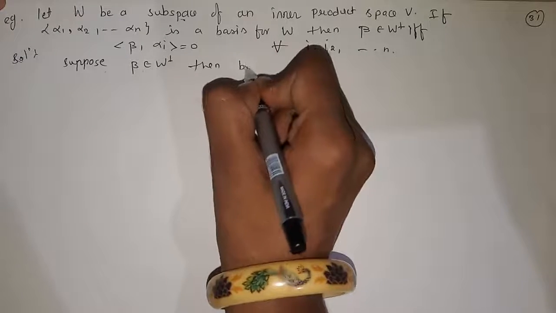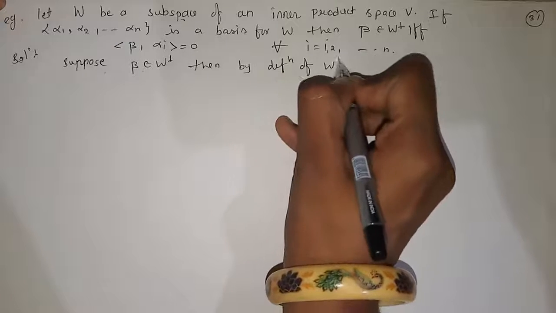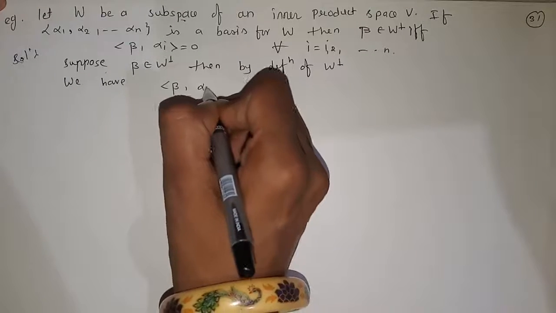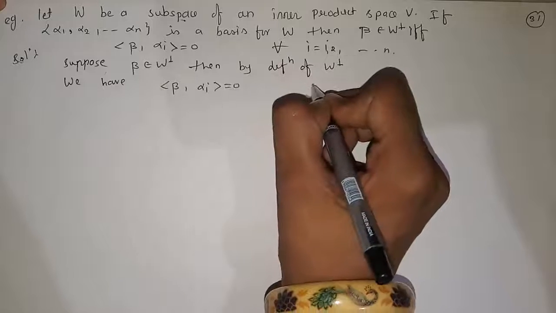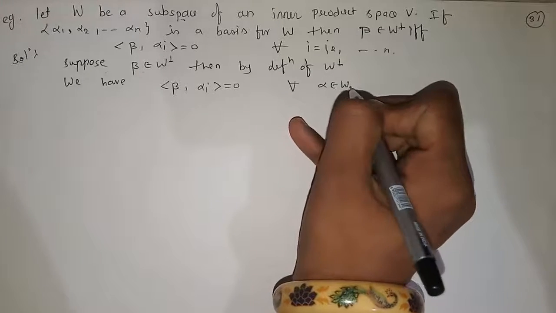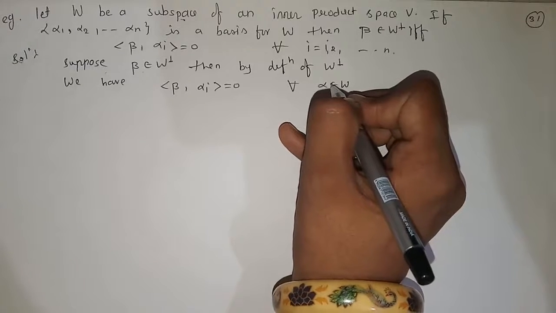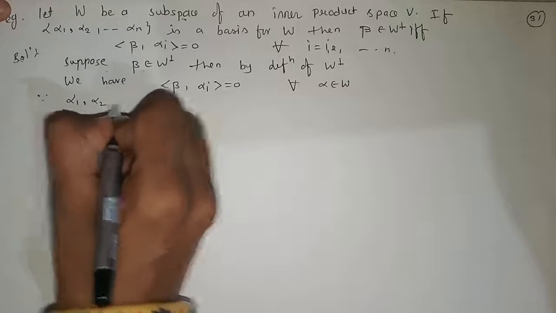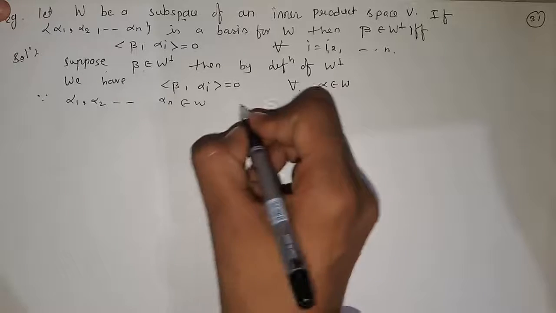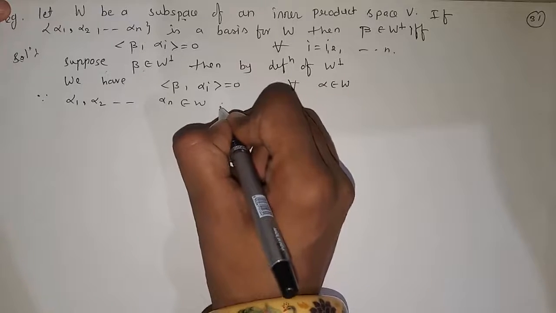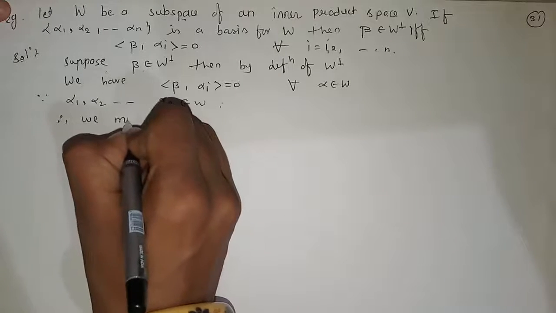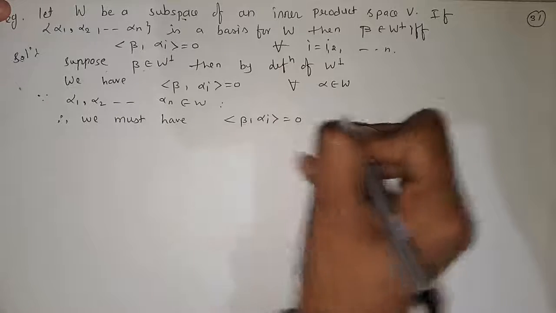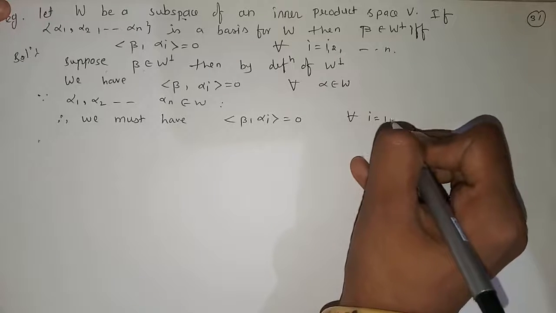By the definition of W complement, we can write that the inner product of beta with alpha is 0 for all alpha belonging to W. Since alpha 1, alpha 2, up to alpha n belong to W, we must have the inner product of beta and alpha i equal to 0 for all i equal to 1 to n.